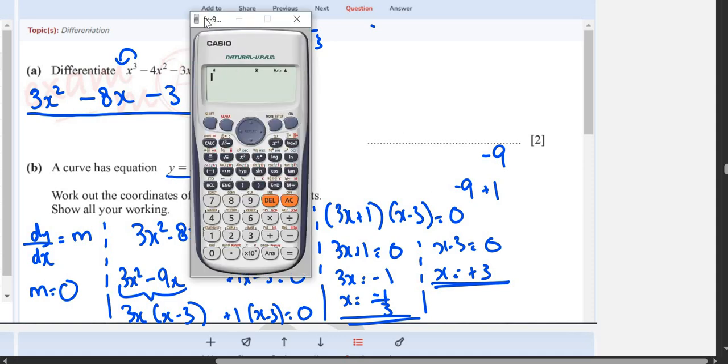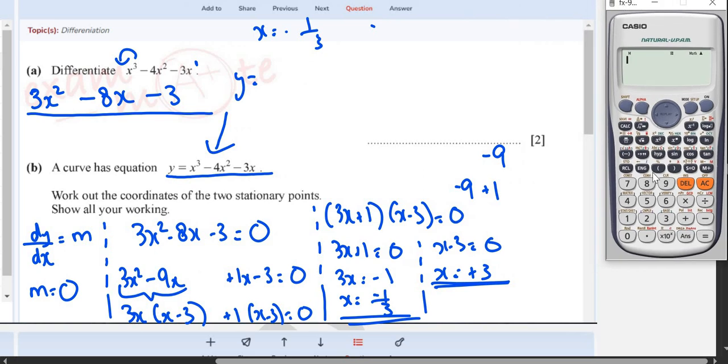So let me use a calculator for this. I will use a calculator, so this will become negative 1 upon 3 cube, negative 4 upon negative 1 upon 3 square. Oh, why is it so big? Upon negative 1 upon 3. Sorry, not 2, 1 upon 3.